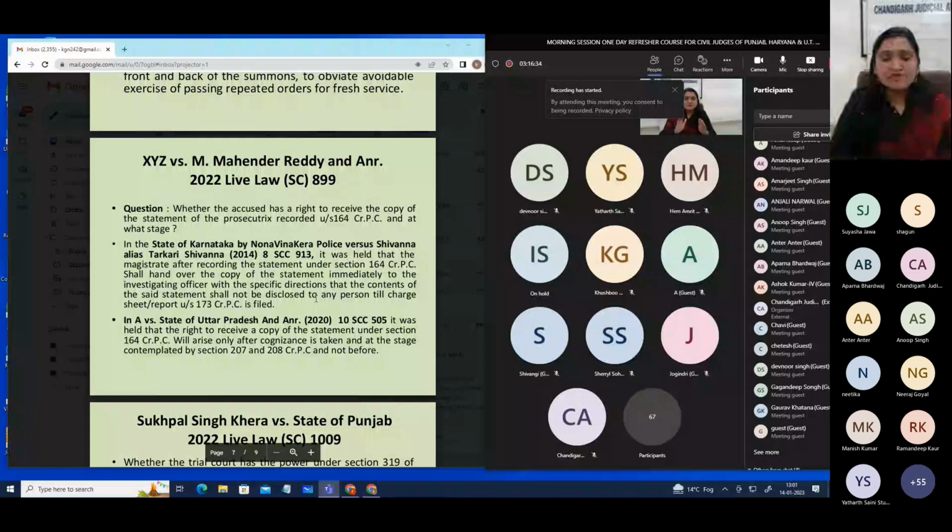So this is the prima facie document which will be placed before the nearest judicial magistrate, and the nearest judicial magistrate has to be preferably a female judicial magistrate. And so the prosecutrix has to be presented before the nearest judicial magistrate along with this medical report within a period of 24 hours. And the judicial magistrate, after recording the statement, has to provide the copy of the statement to the investigating officer.